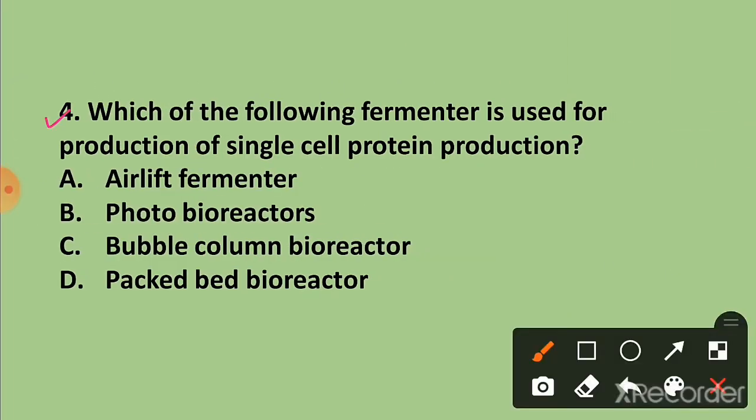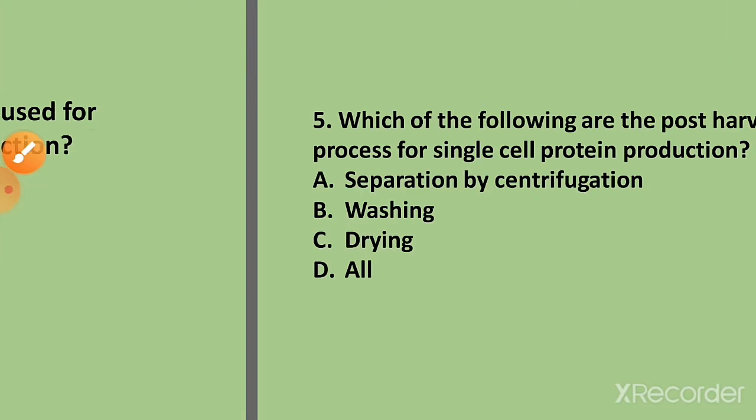Question 4. Which of the following fermenter is used for production of single cell protein? The correct answer is option A. Airlift fermenter is used for the production of single cell protein.